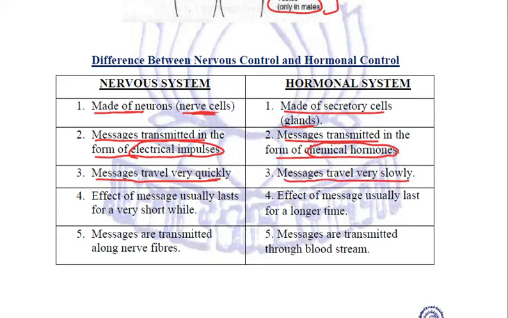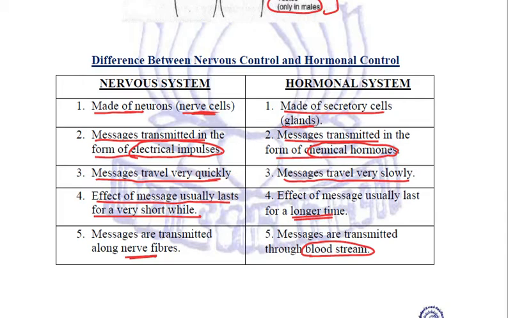In the nervous system, the effect of the message usually lasts for a very short while, but in the hormonal system, the effect of the message is for a longer duration. In the nervous system, the messages are transmitted along nerve fibers, whereas in the hormonal system, it is the function of the blood to carry these hormones from their site of production to the site of action. So these are the differences between the nervous system and hormonal system, and this is all about our control and coordination in animals, as well as the whole chapter on control and coordination.